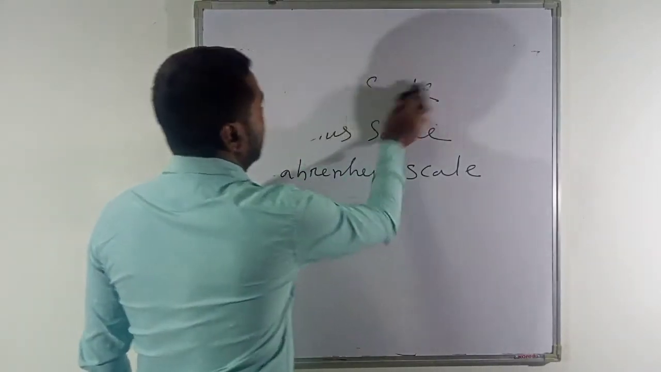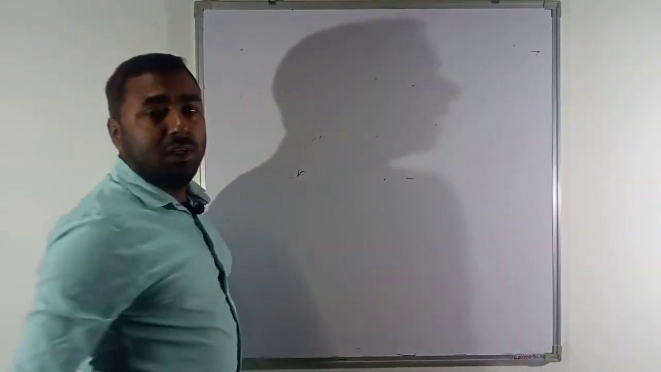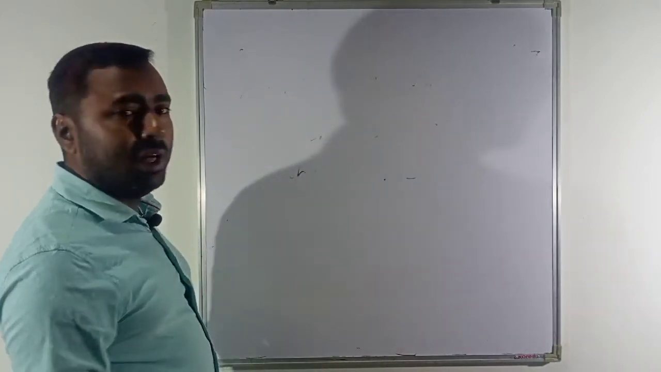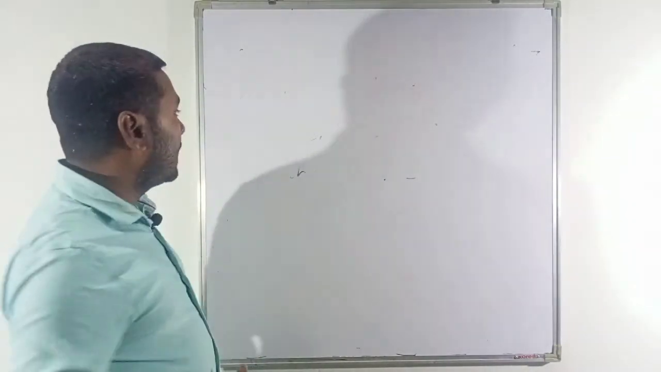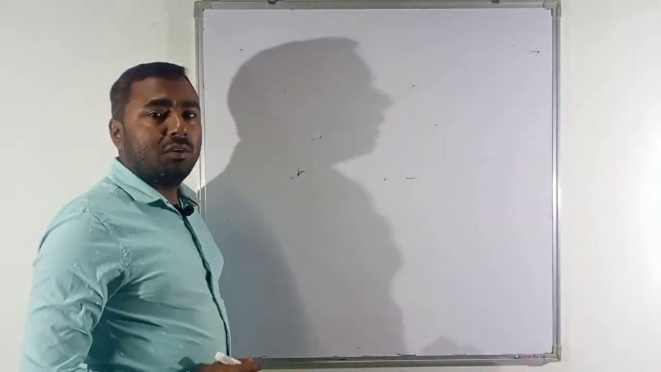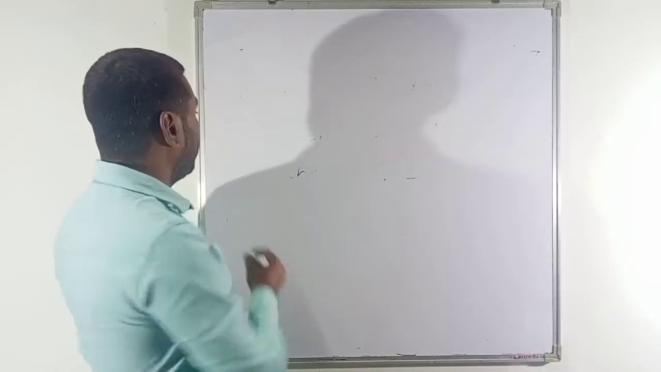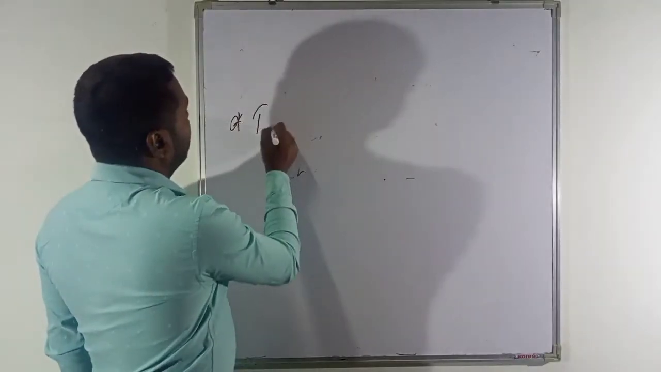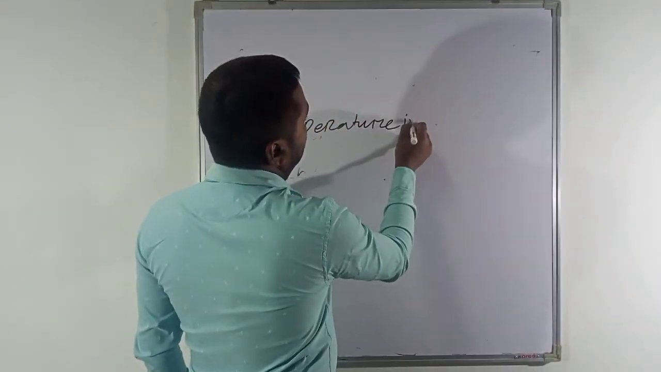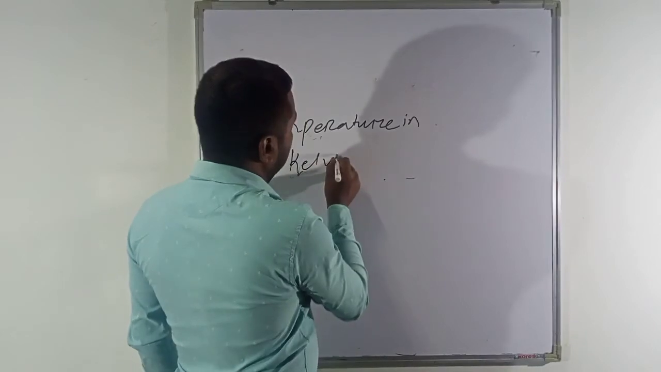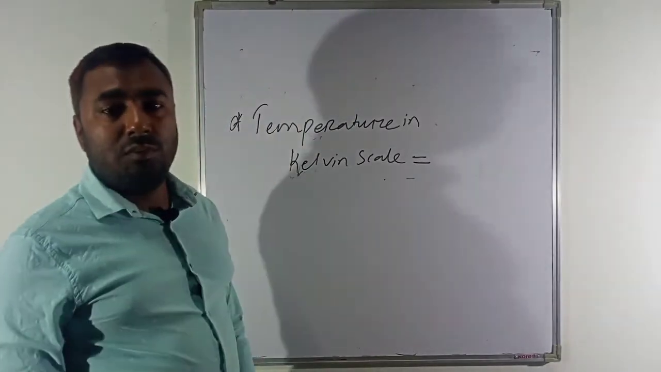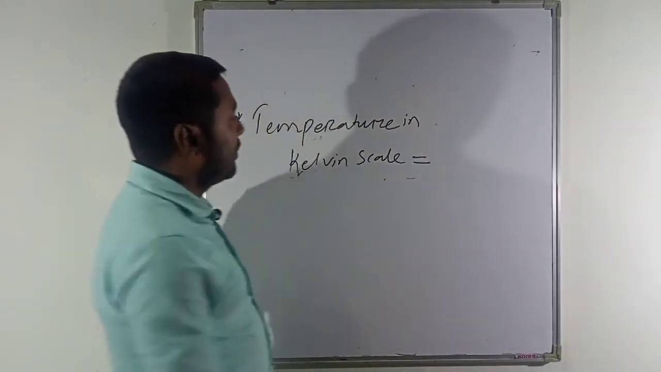When it is given in the Kelvin scale, then you have to convert that into the Celsius scale. Again, if it is given in the Celsius scale, then you have to convert that into the Kelvin scale. So if the temperature is given in Celsius scale, then how can you convert that into the Kelvin scale? That is, temperature in Kelvin scale equal to